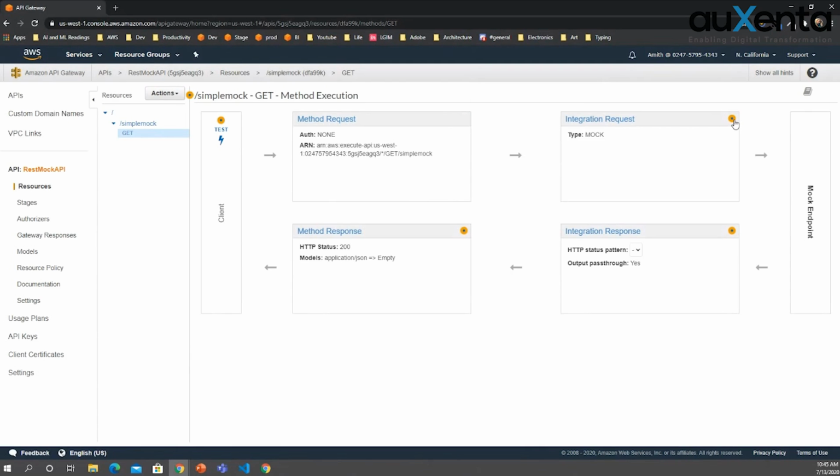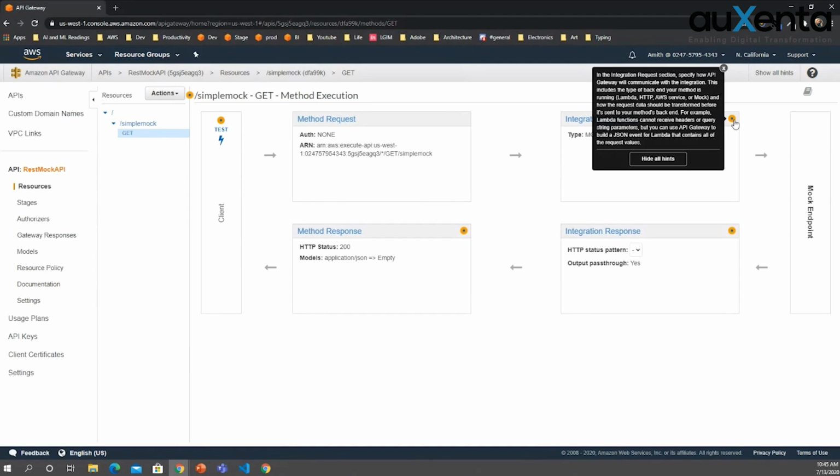And we have integration request. Here, what it does is it maps the method request to the integration. That means the method request can have headers or any other parameter, and we want to map it to the endpoint, that means the integration point.